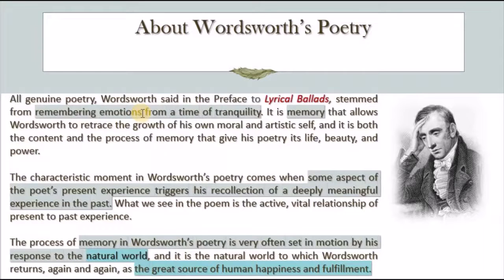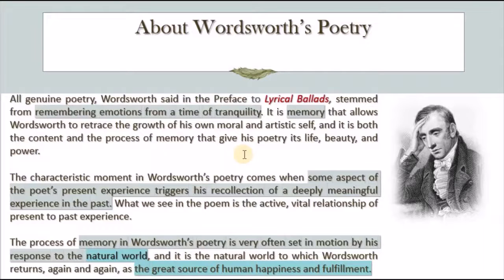It is important that you reminisce about these memories in a moment of quietude and tranquility. So it is memory that allows Wordsworth to retrace the growth of his own moral and artistic self. And it is both the content and the process of memory that gives his poetry its life, beauty, and power.